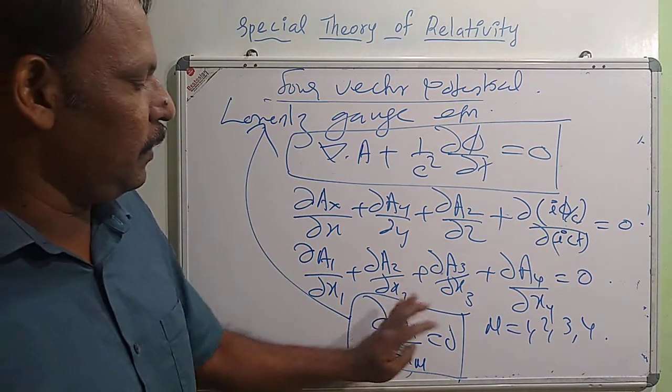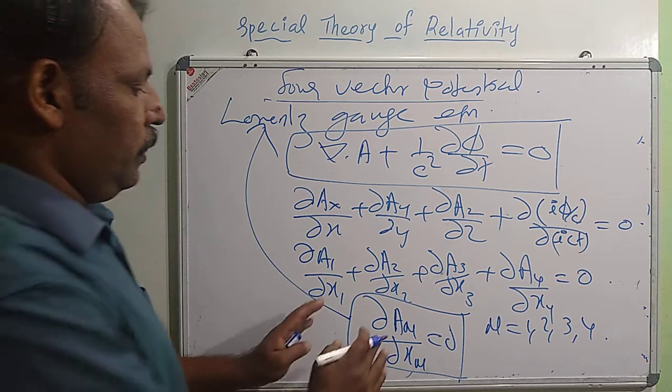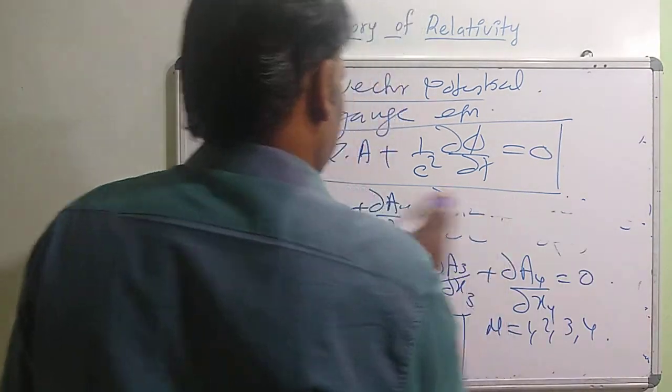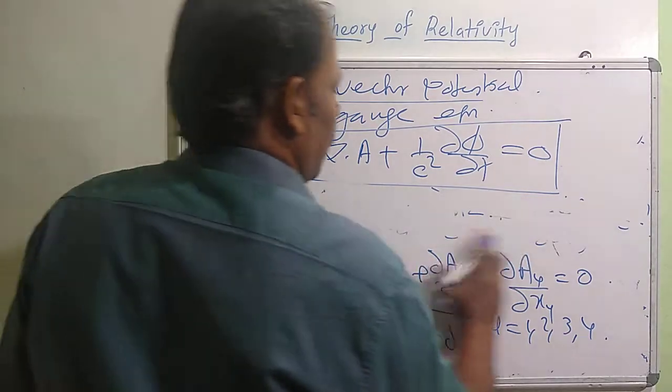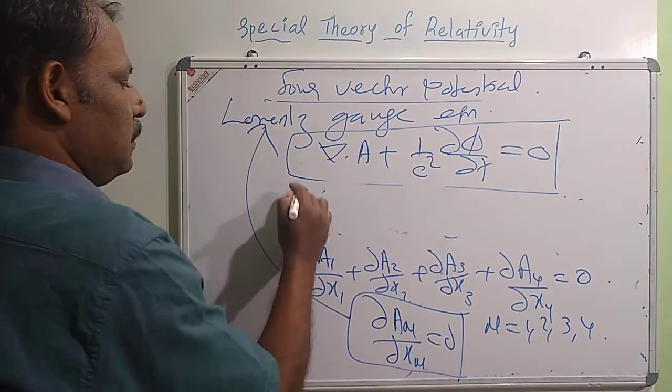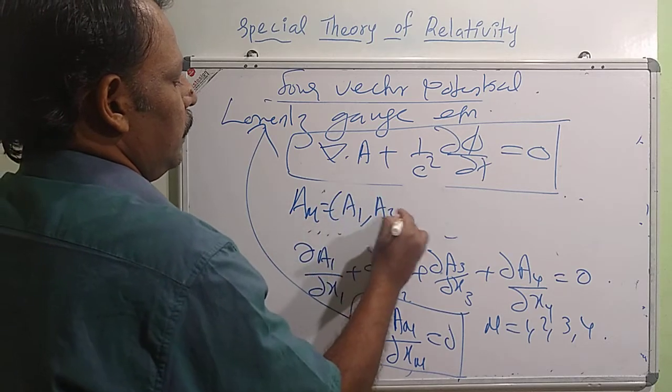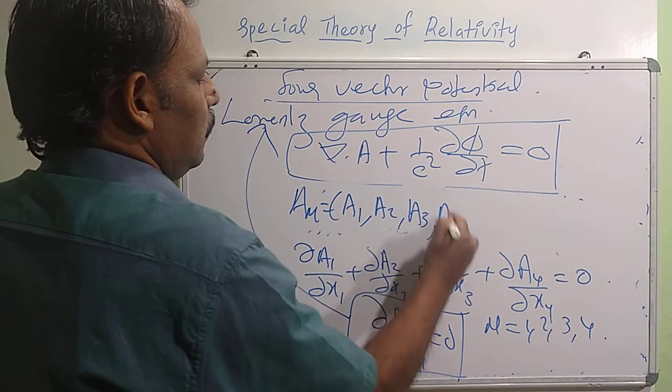Using relativistic theory, we can write this equation like this. So Aμ represents the 4-vector potential, and the four components can be written as A1, A2, A3, A4.